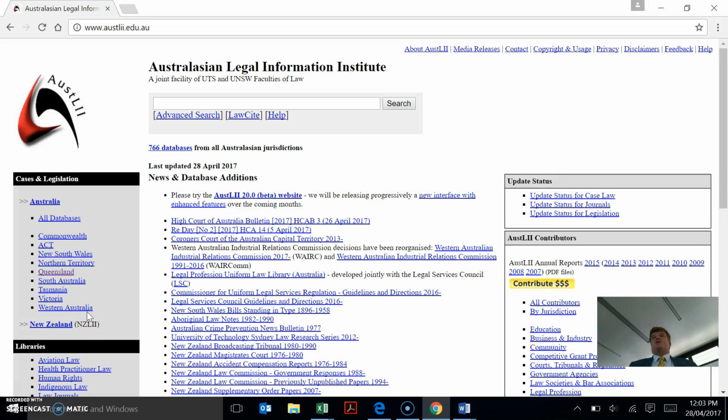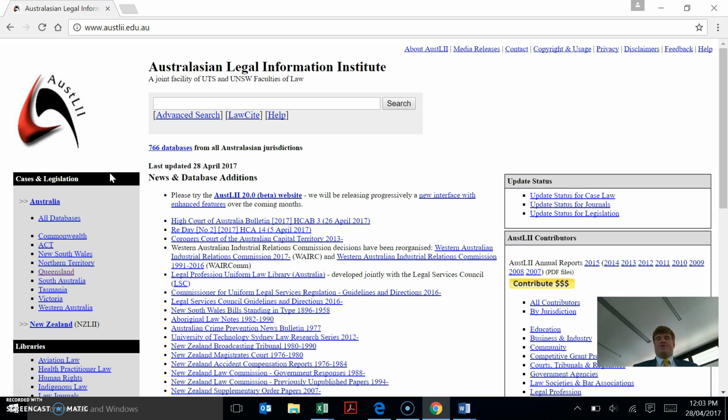The idea of this website is that it's a database of a whole lot of legal information. The core information that we will use are the cases here. You can also get some legislation from here, but the cases are what we're going to do. Now let's just go through the process of using it.